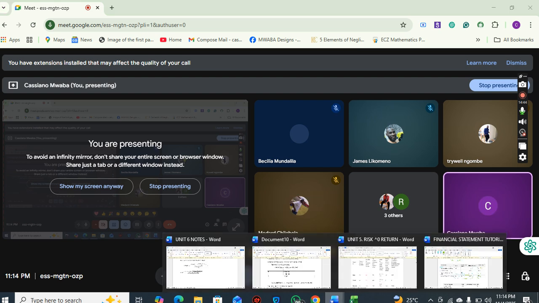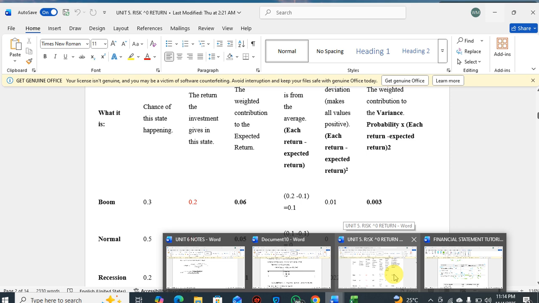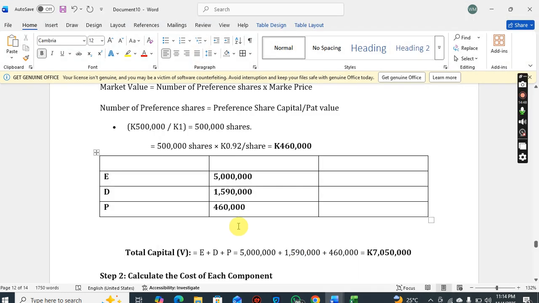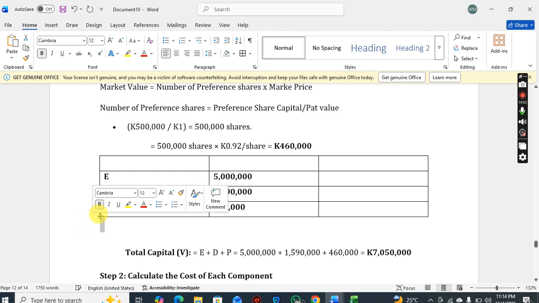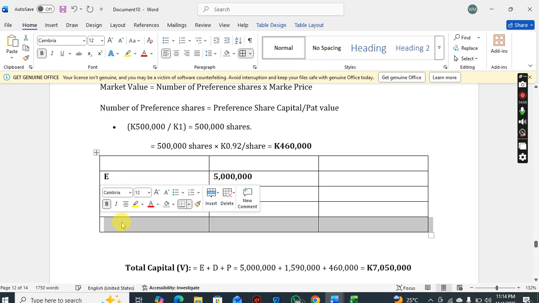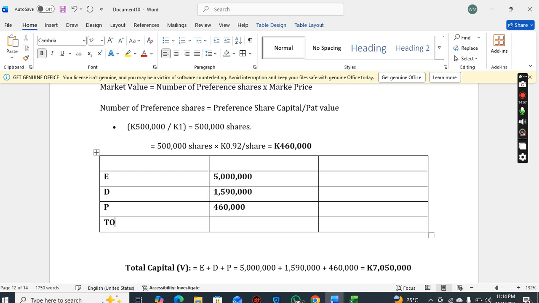So here we're going to see the capital structure of company A. These weightages also represent the capital structure. So here the total is 7,050,000, and now we get the weightages.